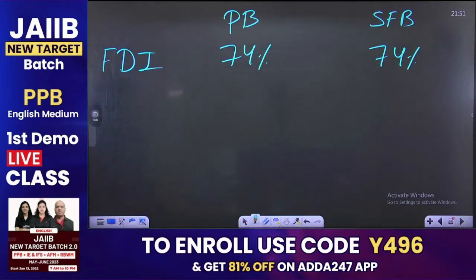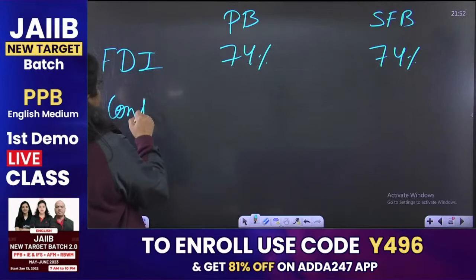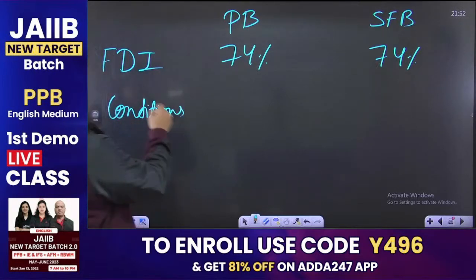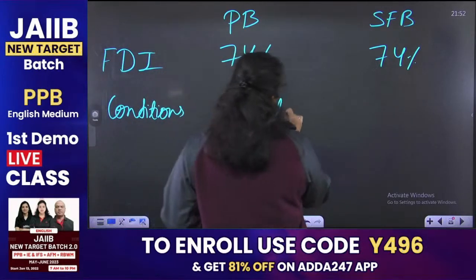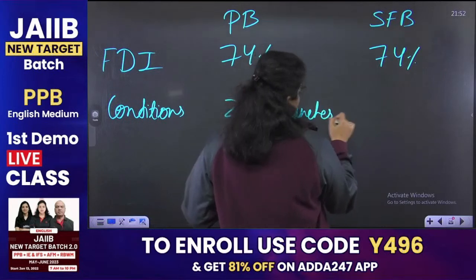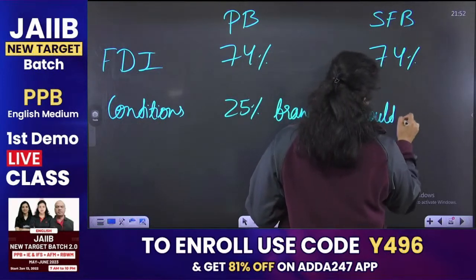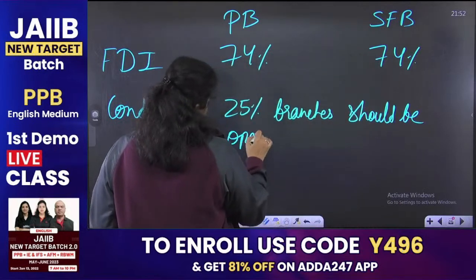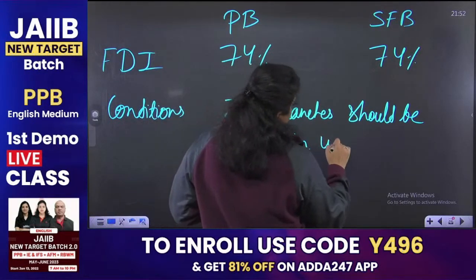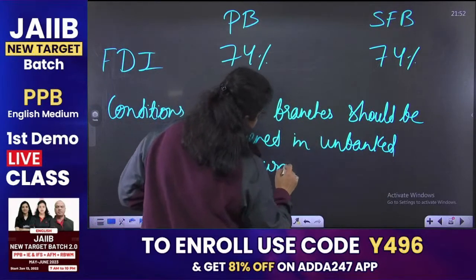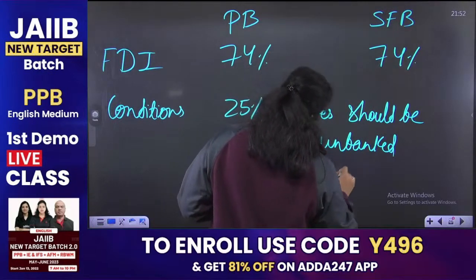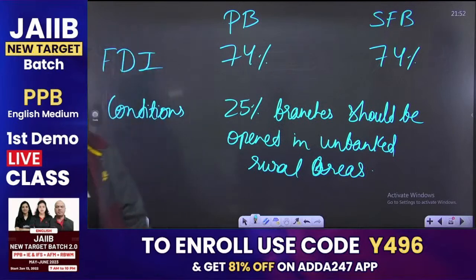Okay. Now, if I talk about the payment banks and small finance banks, some conditions have been given to them. What conditions have been given? They have to fulfill this condition: 25% of branches should be opened in unbanked rural areas. So they have to open 25% of their branches in unbanked rural areas. This is the condition that has been given to the payment bank and the small finance bank.